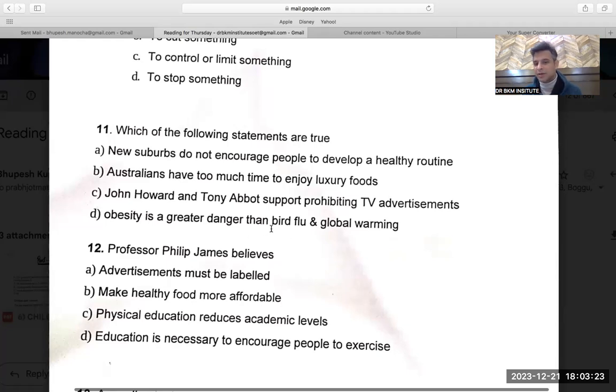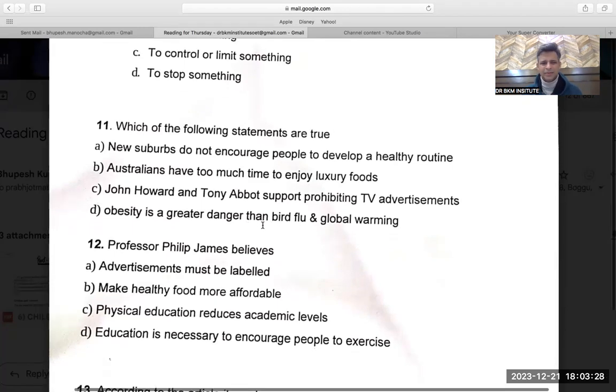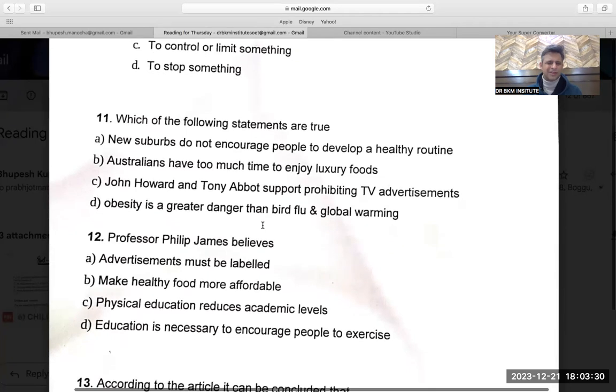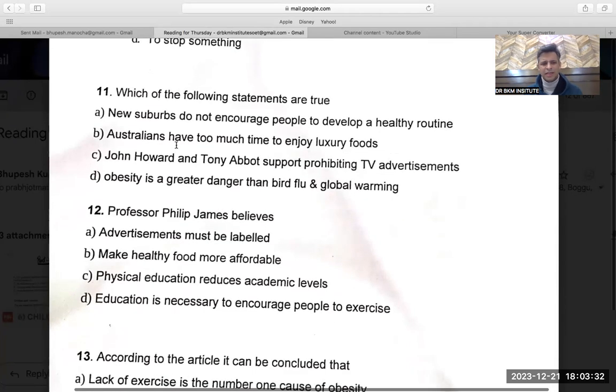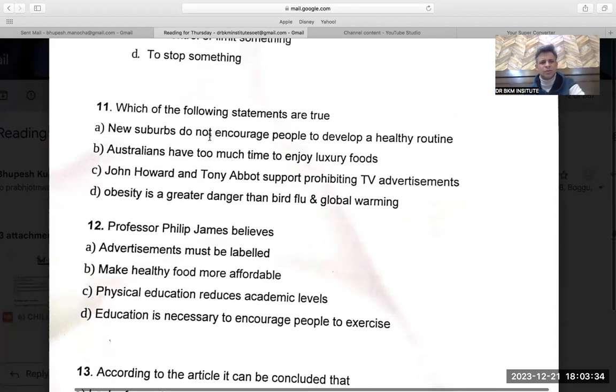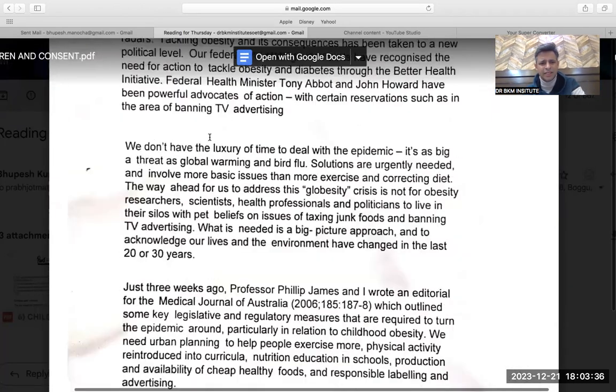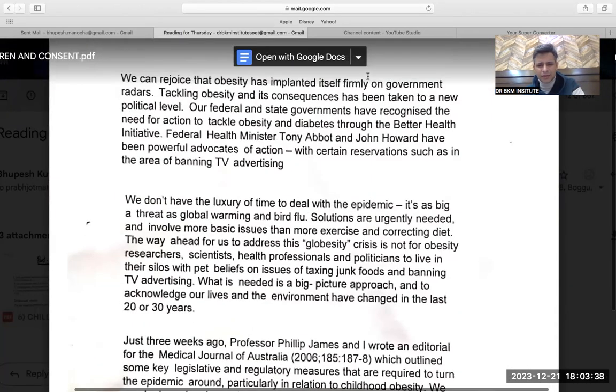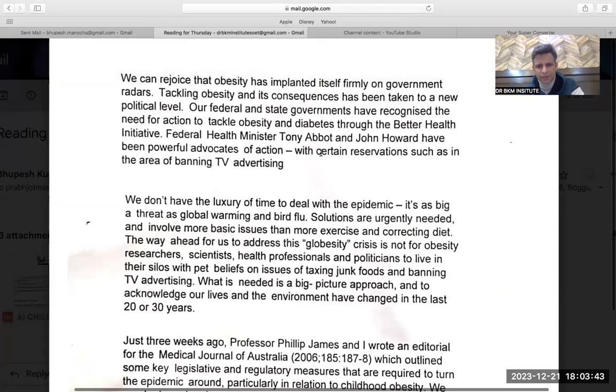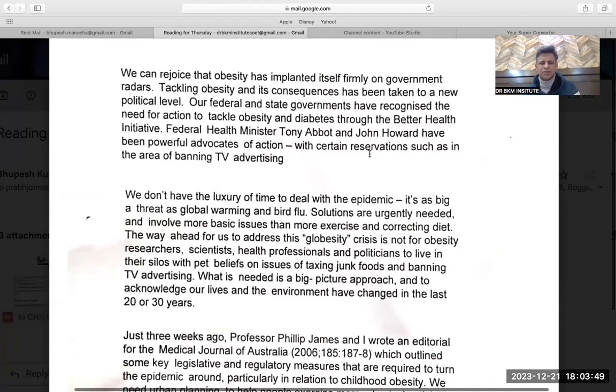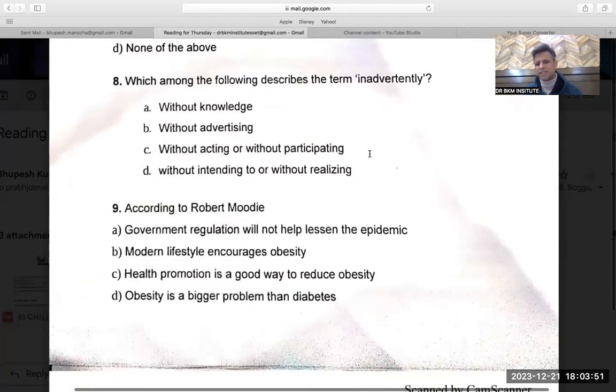Obesity is a greater danger than bird flu. I don't think so. Again, comparative degrees are given. I don't want to waste time. Greater than bird flu. No, I don't want to do that anyhow. A should be my answer or C at maximum, but C should not be the answer because, again, I will read C. They are powerful advocates of action with certain reservations, such as in the area of banning TV advertisement. Should not be the answer anyhow. If C is given, can't help it.